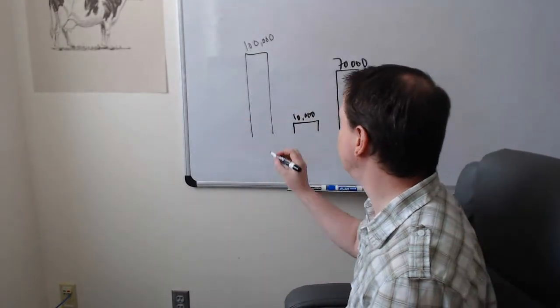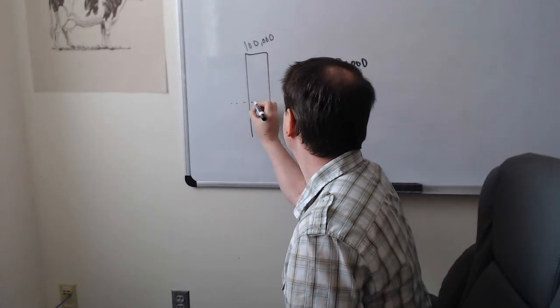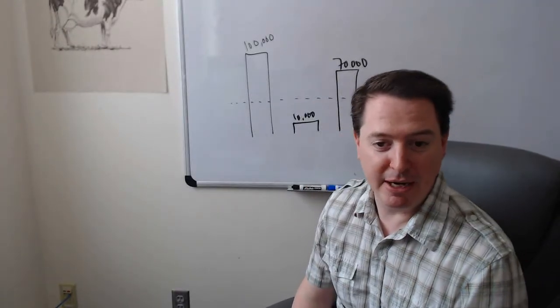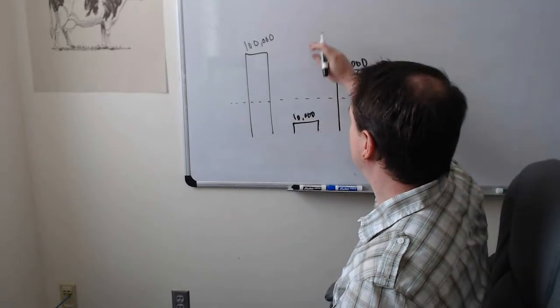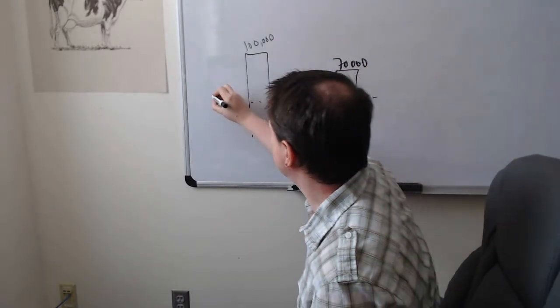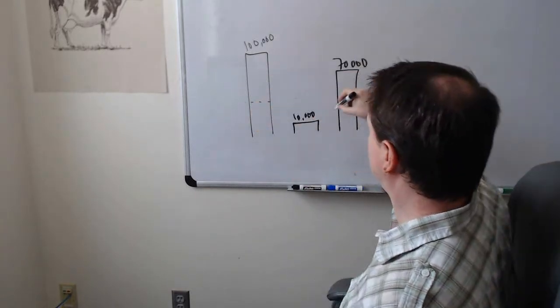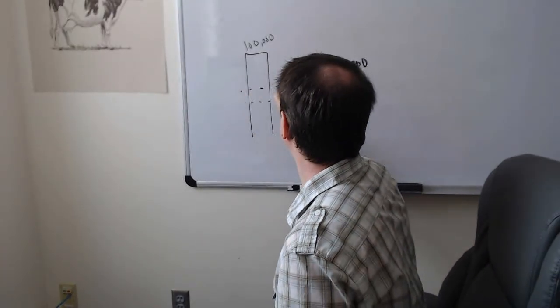So we want everyone to make the same amount of money. So if I find the average of this, it's actually 60,000, right? Yeah, that would be 60,000.